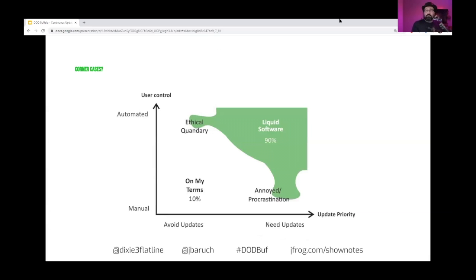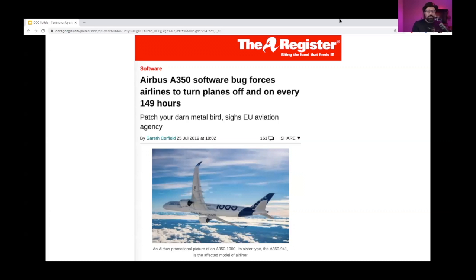And there are some corner cases in which you think continuous updates are a horrible idea. For example, medical equipment doing a medical surgery, you probably won't want to update them on the fly, but they are actually rarer than you'd expect. And Kat, I want to ask you something. So do you think updating a plane mid-flight is a good idea? Probably not. No, you don't?